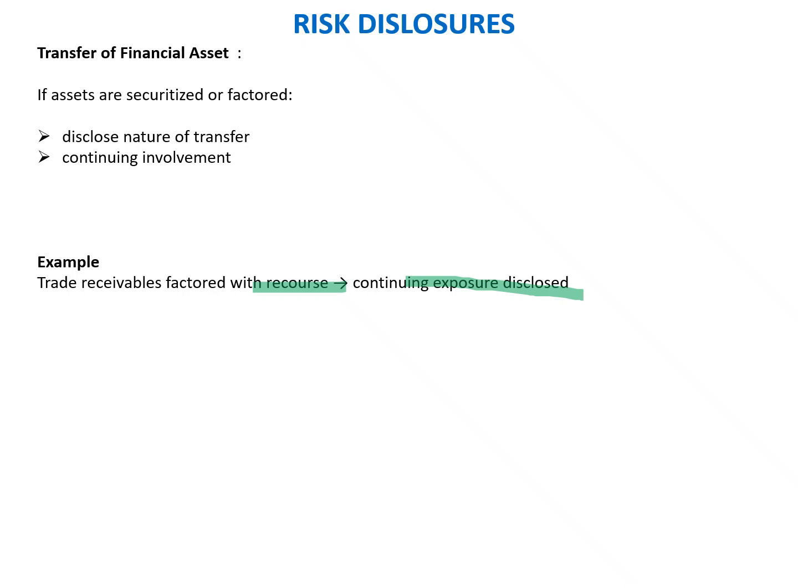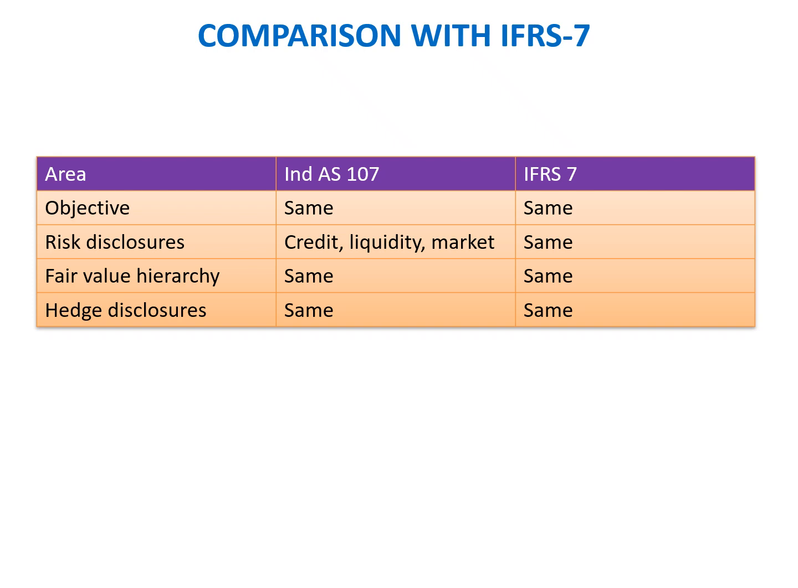So the last slide we are going to talk about is the differences, if any, between Ind AS 107 and IFRS 7. Now, when we try to compare Ind AS 107 with IFRS 7, we do not find any differences as such. They are largely converged. So the objective, risk disclosure, fair value hierarchy, and the hedge disclosures are in line with IFRS 7, and there are no fundamental and conceptual differences between them. So this actually comes to the end of this session. We are going to talk about the key synopsis of this session in the final thank you slide.